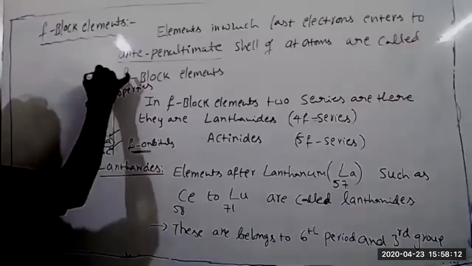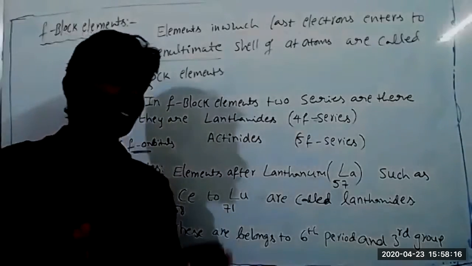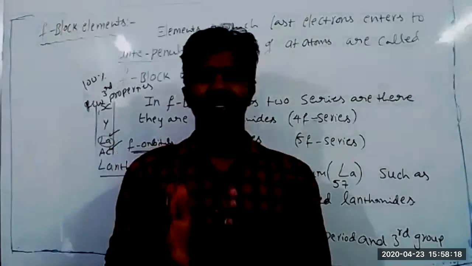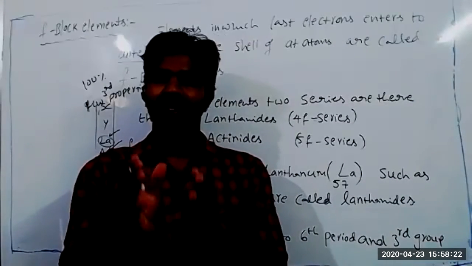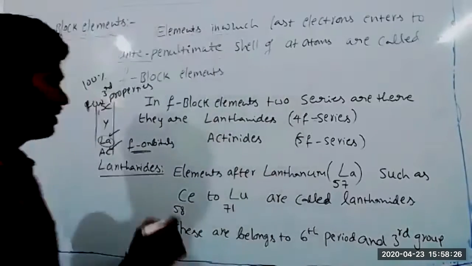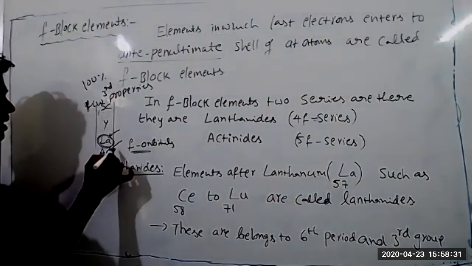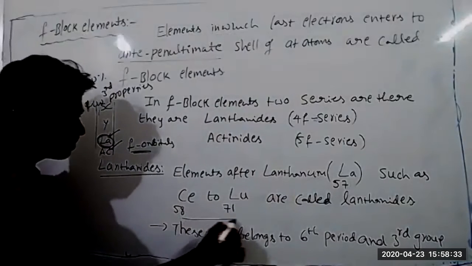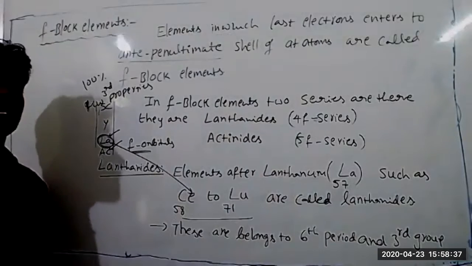But not 100%, properties are not similar. All the elements do not have similar properties. You select any group of elements, major chemical properties are similar, but individually each element has some different chemical properties. Here, lanthanum also has somewhat different properties. Lanthanum, cerium to lutetium properties are somewhat similar to lanthanum. That's why these are called lanthanides.